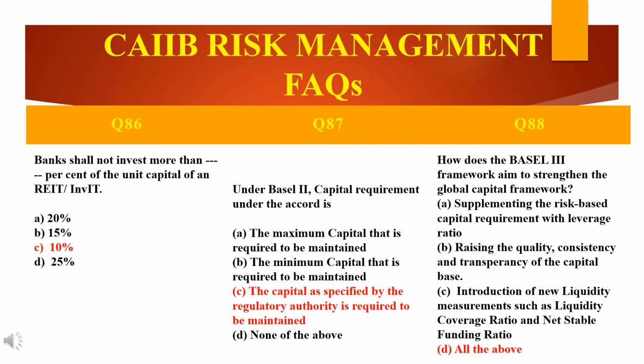Okay. Moving to the next question, under Basel II, capital requirement under the accord is dash. Is it the maximum capital that is required to be maintained, or the minimum capital that is required to be maintained, or the C option, the capital as specified by the regulatory authority is required to be maintained? D option is none of the above three. Now see here, the answer is C. The capital as specified by the regulatory authority is required to be maintained under Basel II guidelines.